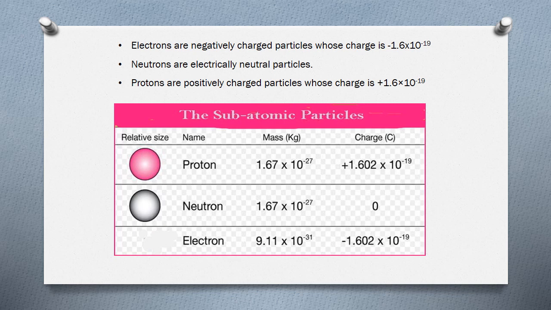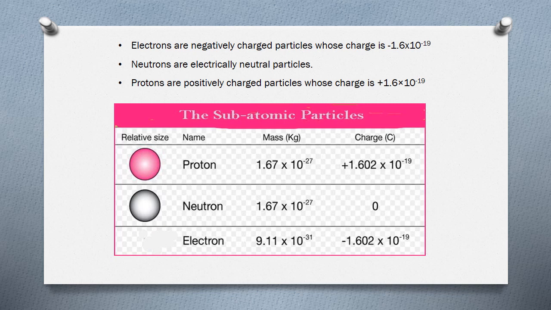So, the mass of the proton is 1.67 into 10 to the power of minus 27 kg. Mass of the neutron is 1.67 into 10 to the power of minus 27 kg. The mass of the electron is very negligible, it is 9.11 into 10 to the power of minus 31 kg.